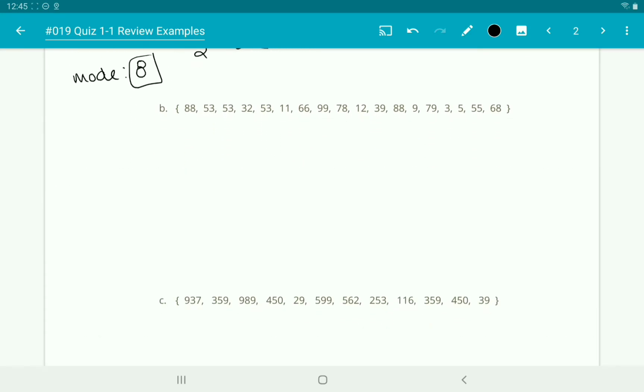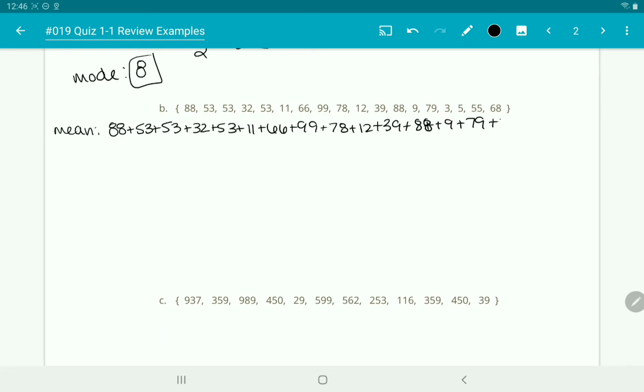So for B, for the mean, again, we're going to add them all together. So we have 88 plus 53 plus 53 plus 32 plus 53 plus 11 plus 66 plus 99 plus 78 plus 12 plus 39 plus 88 plus 9 plus 79 plus 3 plus 5 plus 55 plus 68. And we have to divide that by however many numbers we have. And we have 18 of them here.